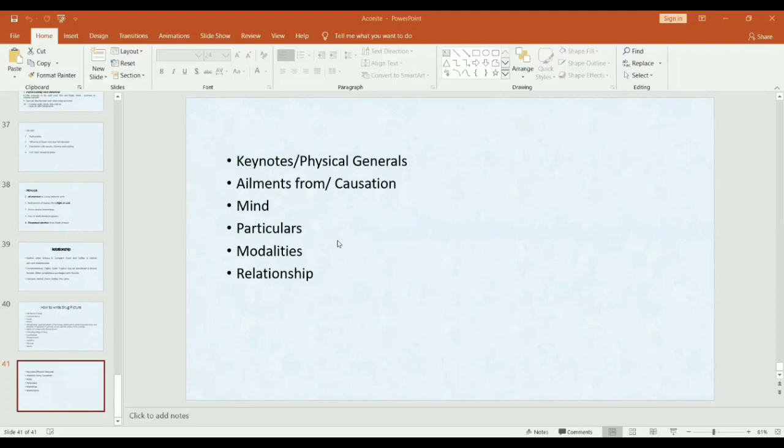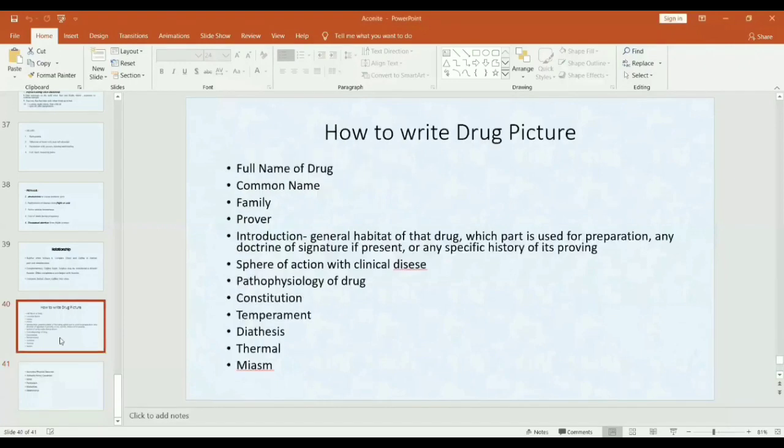In particulars, you have to write from head to toe symptoms, meaning head, respiratory system, gastric system, all females. Then modalities, its aggravation and ameliorating factors, relationship, how it is related to other drugs. So for drug picture, you have to write all these points for 20 marks.